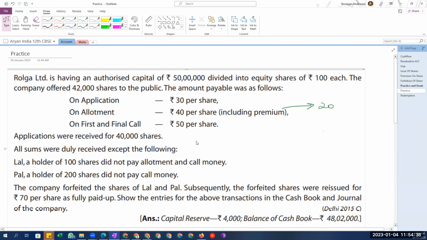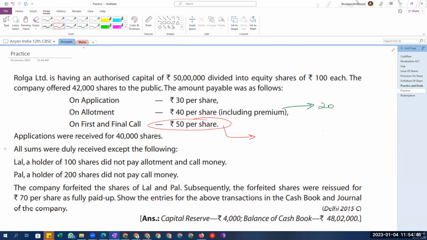And further, the amount would be, in the first call, 20 lakhs. First and final call, how much will be the amount? 20 lakhs. 5 fours are 20. 40,000 into 5, which is equal to 20 lakhs.